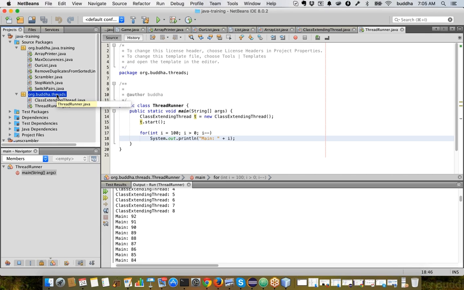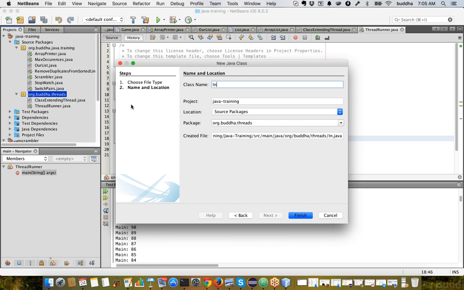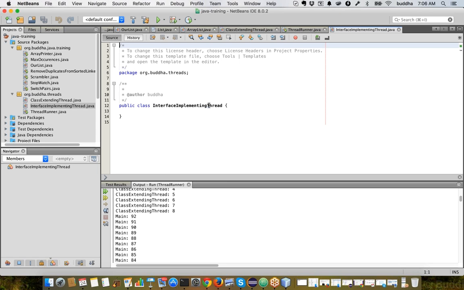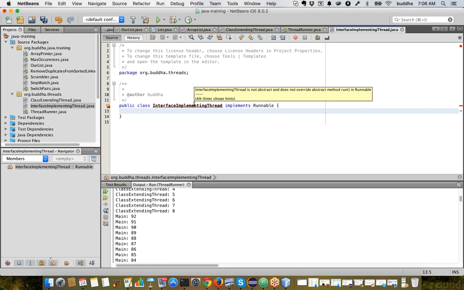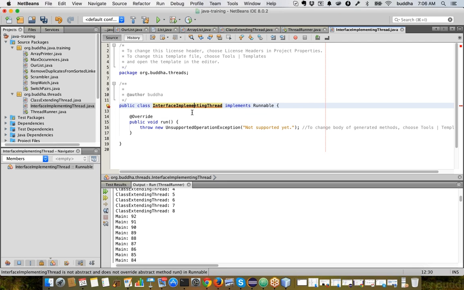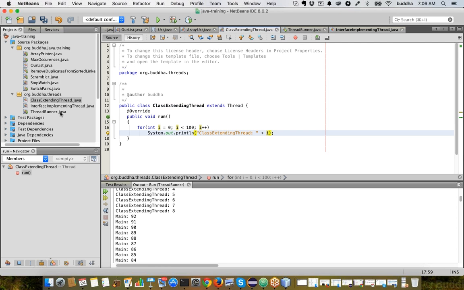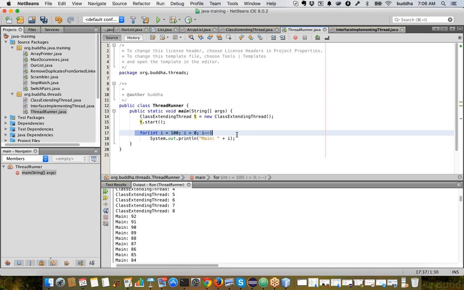Now the other way to create a thread is to implement a Runnable interface. We have to make sure that we implement the abstract methods, and the run method has to be there. Now let us have the same thing. Thread runner, let's copy the same thing.